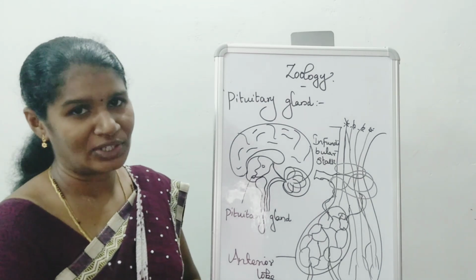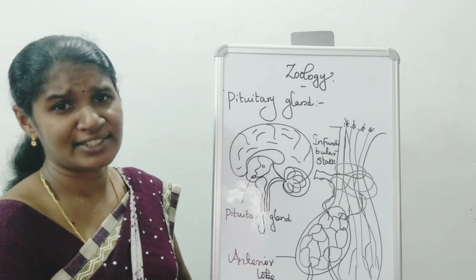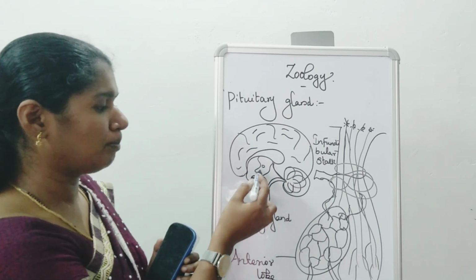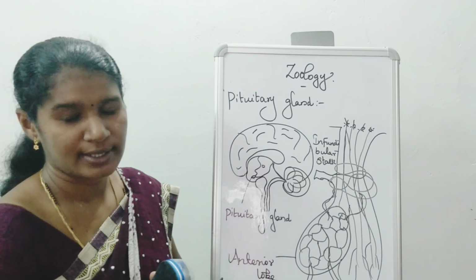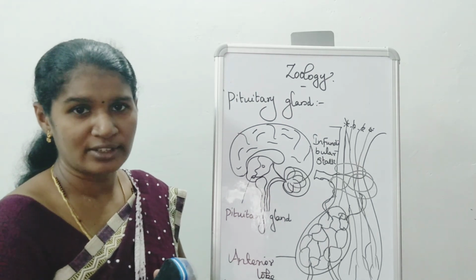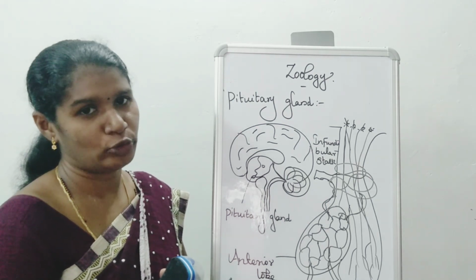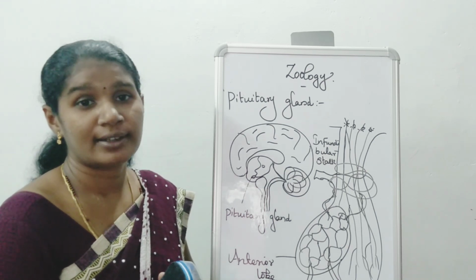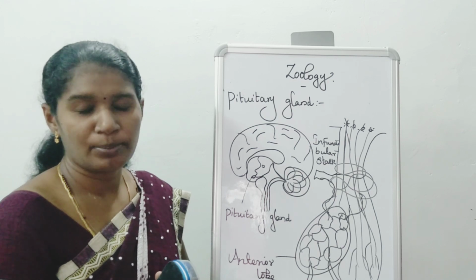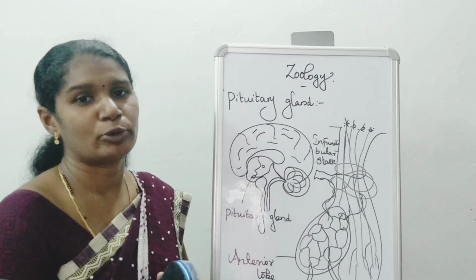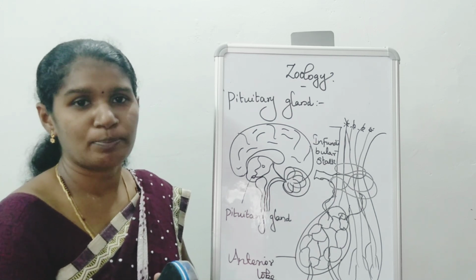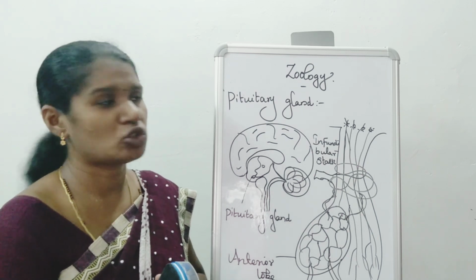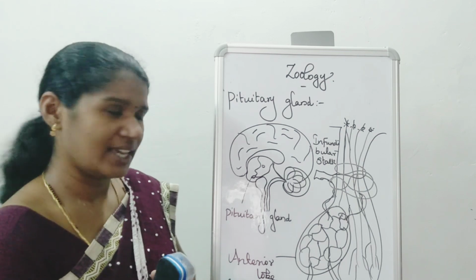What is the pituitary gland? Where is it located? The pituitary gland is located below the hypothalamus. You already know what is meant by hypothalamus. It is part of the forebrain. The forebrain is divided into cerebrum, thalamus and hypothalamus. Below the hypothalamus, a small pea-shaped mass-like structure is called the pituitary gland.